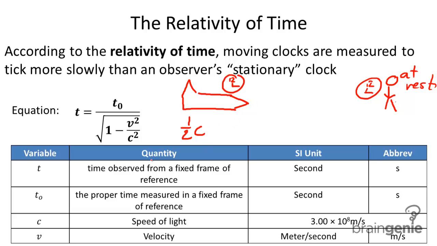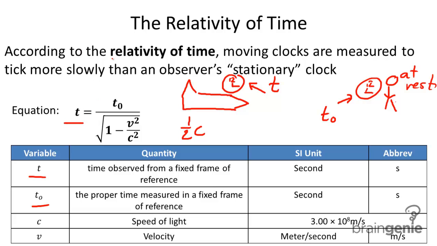Now, we have this equation: t equals t sub 0 divided by the square root of 1 minus v squared over c squared. T is the time observed from a fixed frame of reference. So that would be this clock here, so the time on this clock. And then t sub 0 is the proper time in a fixed frame of reference. So this is the real time that's happening at a fixed frame, so at rest. So this is t sub 0.